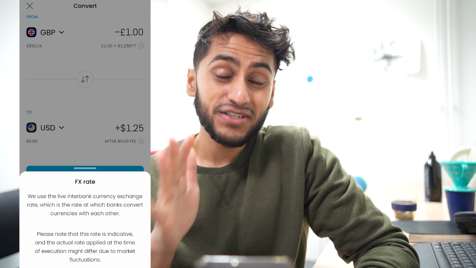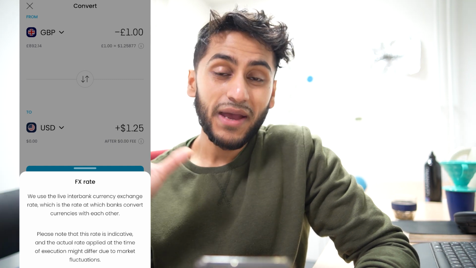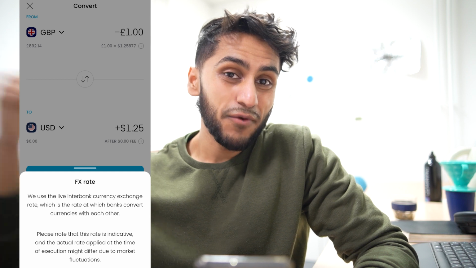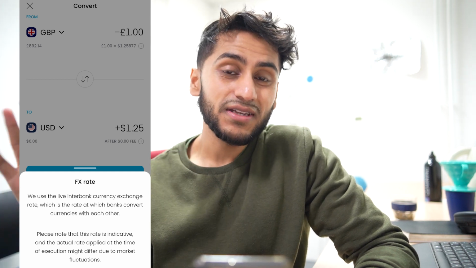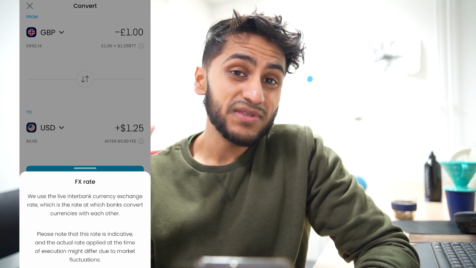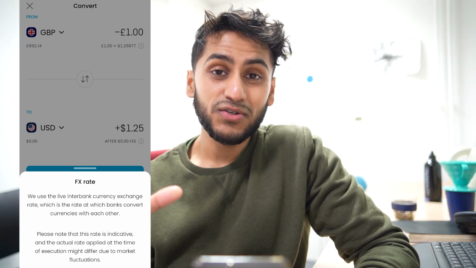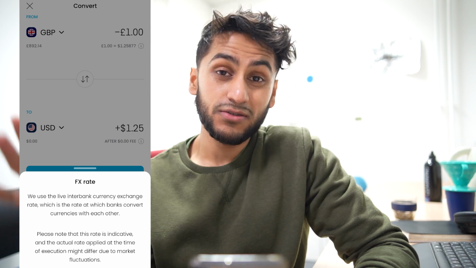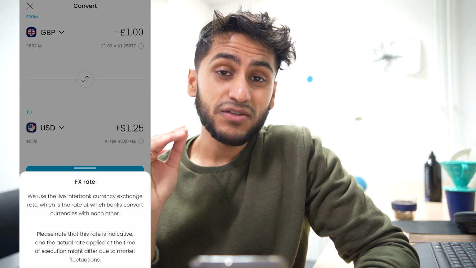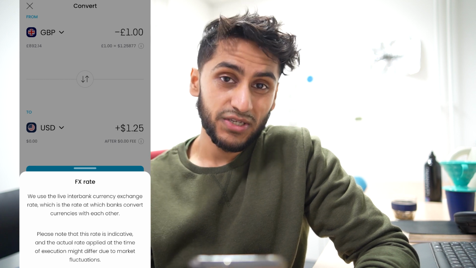live interbank currency exchange rate. This is the rate that banks usually get when they convert currency from one bank to another. Because this is a live rate, it will change constantly. It will fluctuate very small amounts, sometimes even huge. But basically with Trading212, what you're going to get is the best case scenario from converting from pounds to US dollars, but with a foreign exchange fee of 0.15%, which is always subject to change.